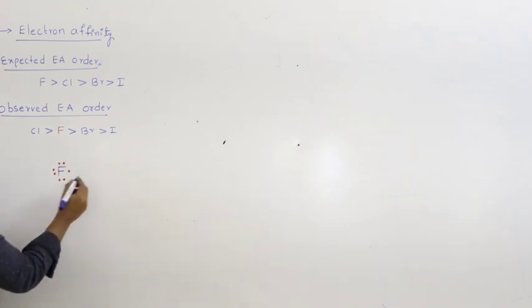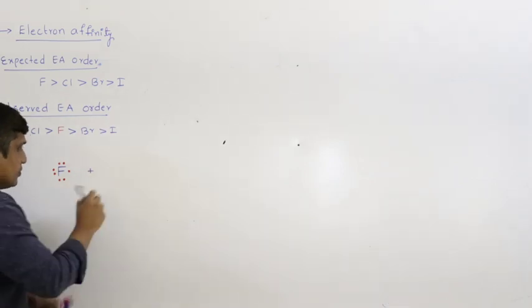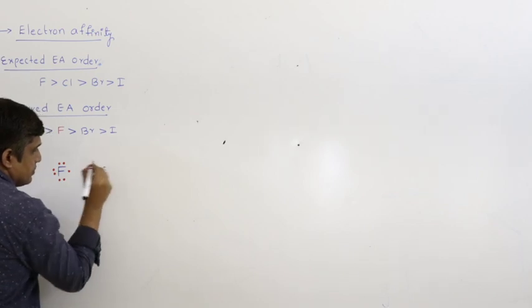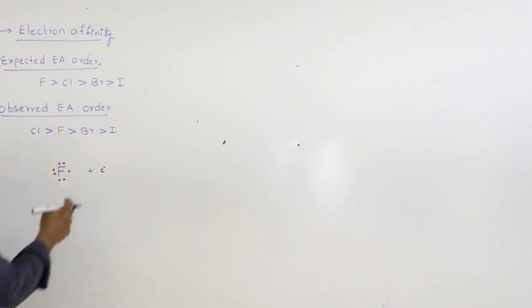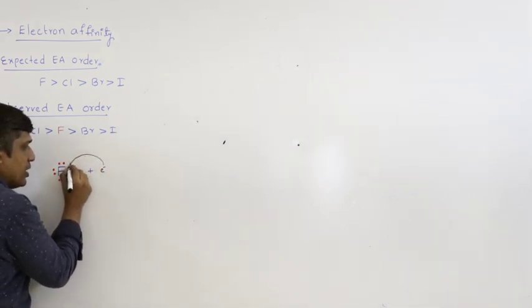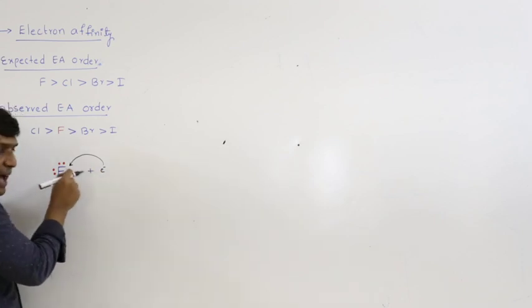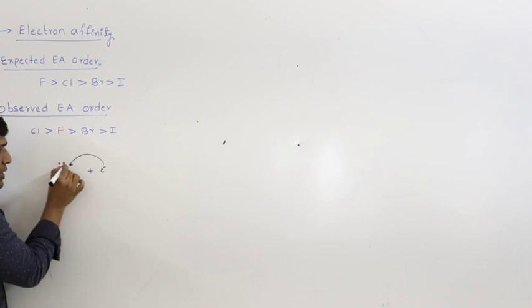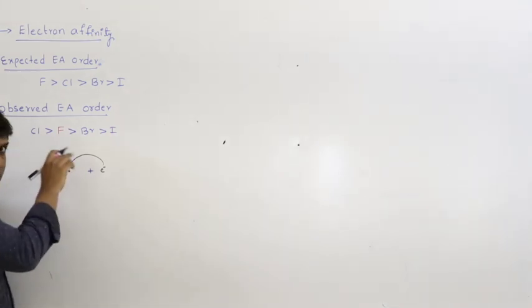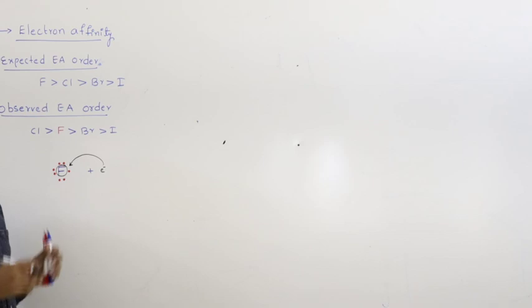To this, we are adding an electron. Now, fluorine's size is very small. Already it contains these 7 electrons in that small space, so there is greater electron density. So, whenever you are adding an electron to this small space, the electron that is to be added experiences repulsion because the size of fluorine is small and there is greater electron density.